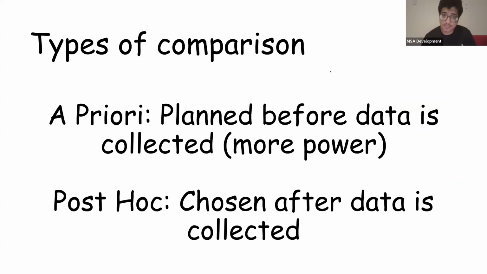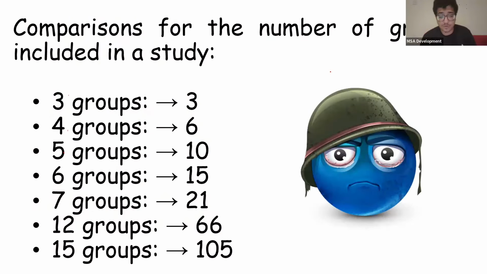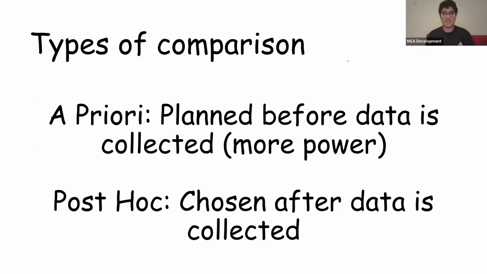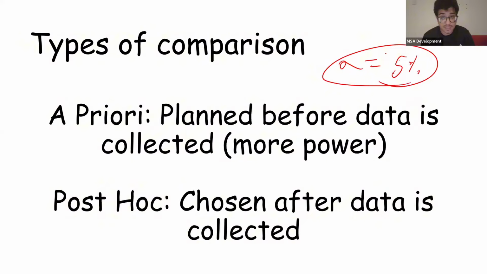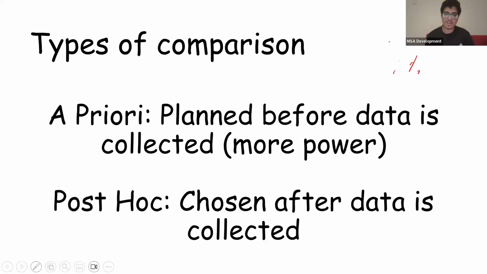If we're doing a post hoc test, let's say once again I have 15 groups and I decide to do 105 comparisons. Remember the alpha, the chance of having a type 1 error, is 5%. So if we do 105 comparisons, there is a very high chance we might end up getting a type 1 error, because the chance of getting a type 1 error with so many comparisons starts to grow. It's not 5% every time. Doing 5%, 5%, 5%, you're bound to eventually get unlucky and have a type 1 error.